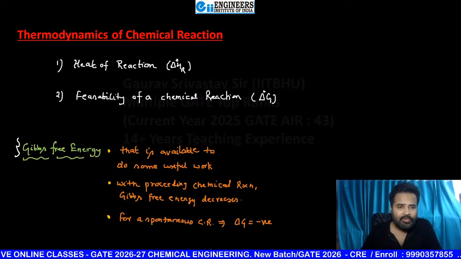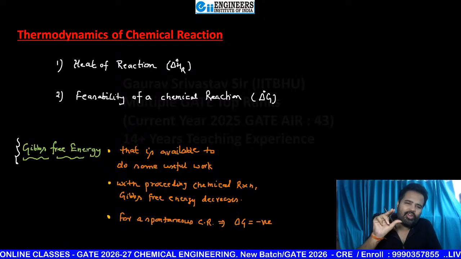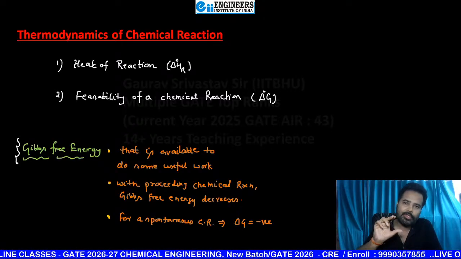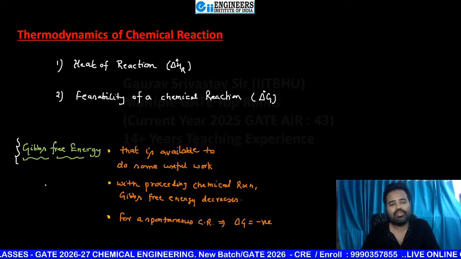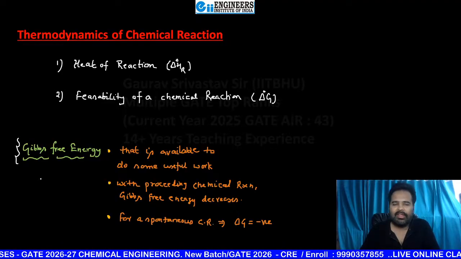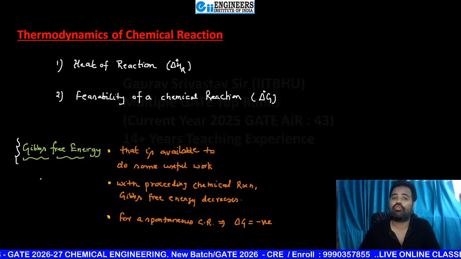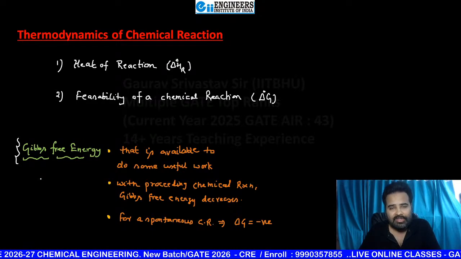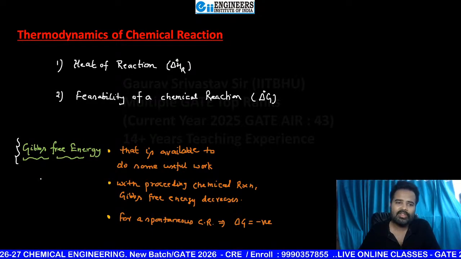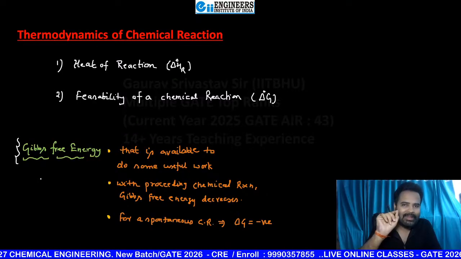You saw it in concise form, because the detailed version of Gibbs free energy you will see in the thermodynamics subject. The energy that is available to do some useful work is known as Gibbs free energy. As a chemical reaction proceeds, Gibbs free energy decreases. That means for a spontaneous chemical reaction, the sign of delta G will be negative.